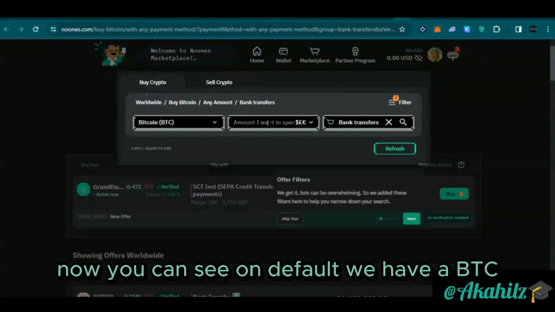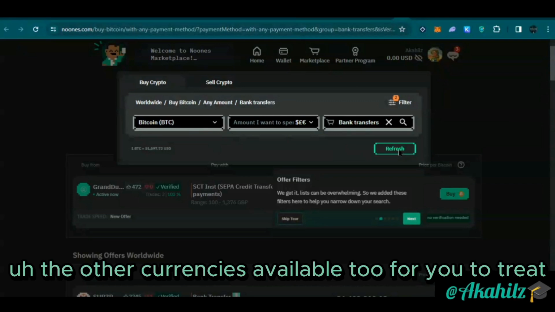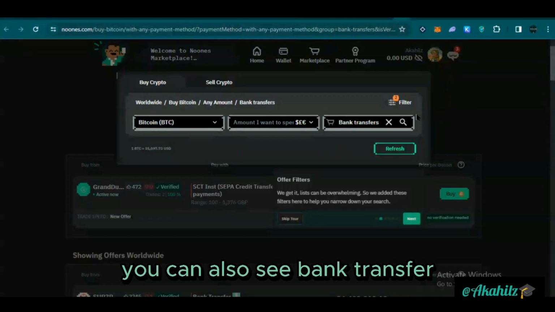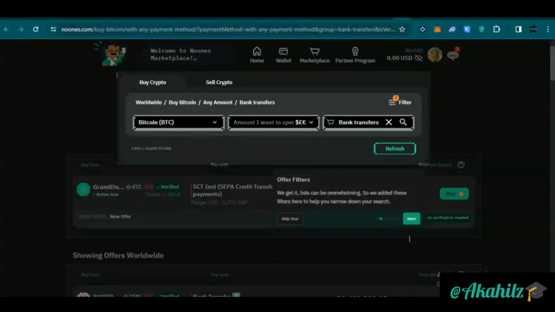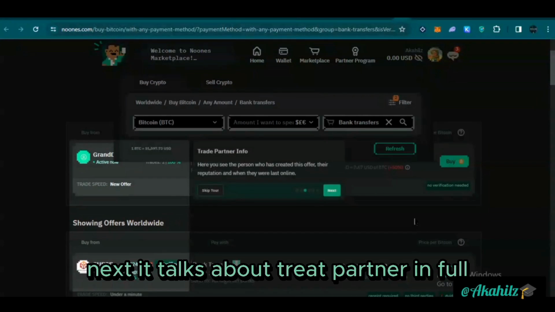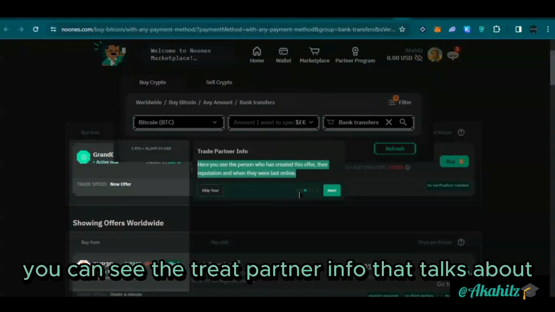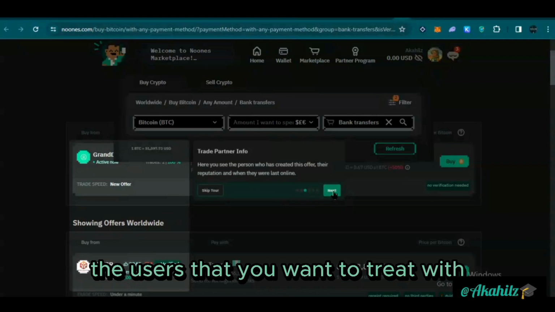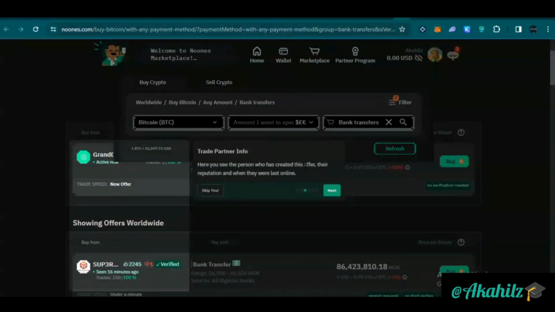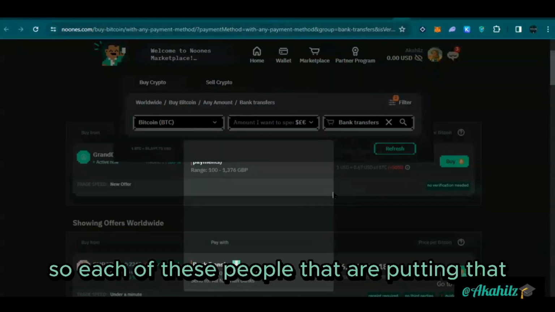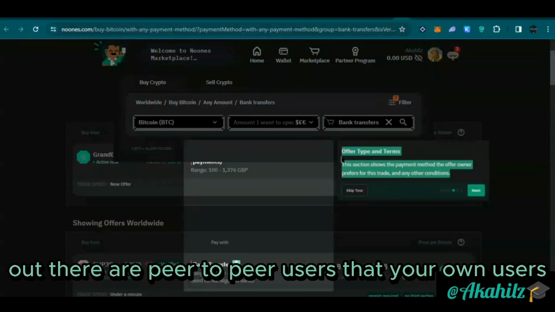Now you can see by default we have BTC. There are other currencies available too for you to trade. You can also see bank transfer. You can click on refresh. Next, it talks about trade partner info. You can see the trade partner info talks about the users that you want to trade with. So you need to be aware of the users. Each of these people putting out offers are peer-to-peer users, they are your fellow users.